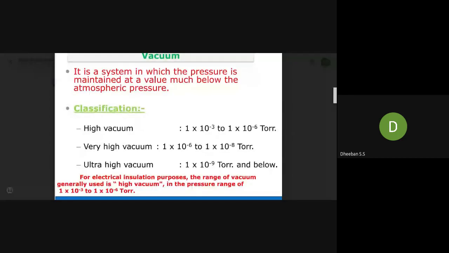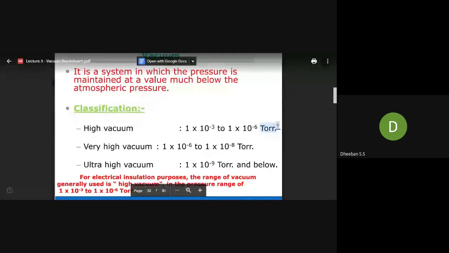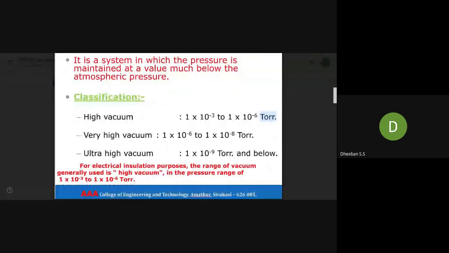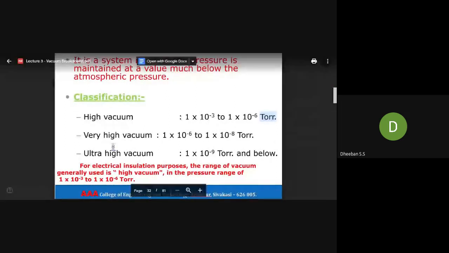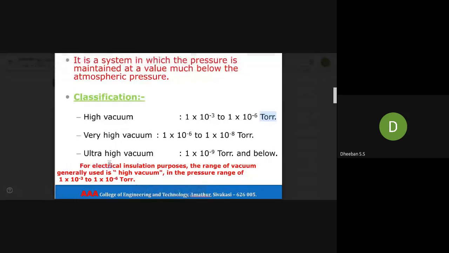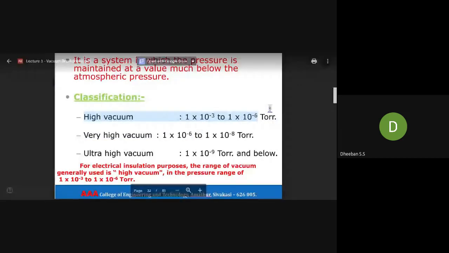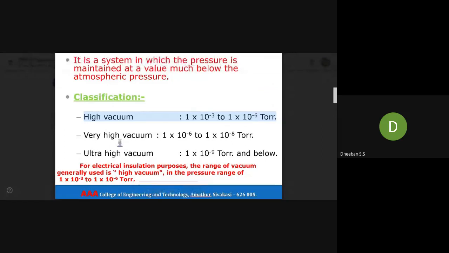They have given ranges for high vacuum, very high vacuum, and ultra high vacuum. It is given in the unit of torr, which is one of the units of pressure. For electrical insulation purposes, the range of vacuum generally used is high vacuum. If the vacuum is high, at this range there won't be any kind of conduction.